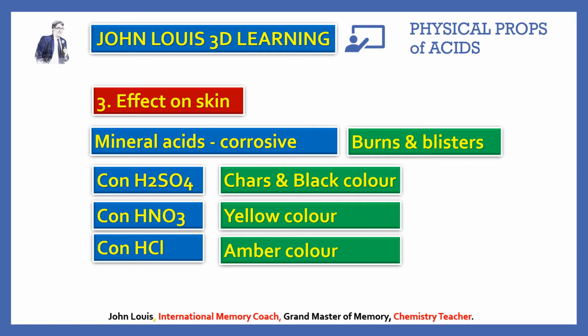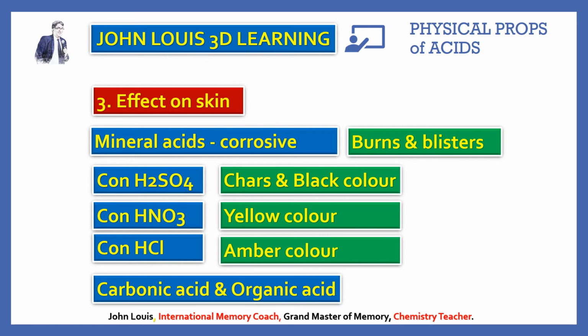So when they fall on our skin, what does it cause? What do each and every corrosive acid cause? They cause burns and blisters on the skin. Okay. So carbonic acid and organic acids are non-corrosive. They are not corrosive. H2CO3 is carbonic acid. Organic acids, formic acid, citric acid, acetic acid, oxalic acid, they are all not corrosive. Only the mineral acids are very corrosive in nature. They only cause burns and blisters.